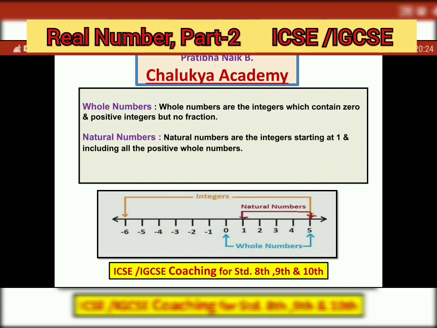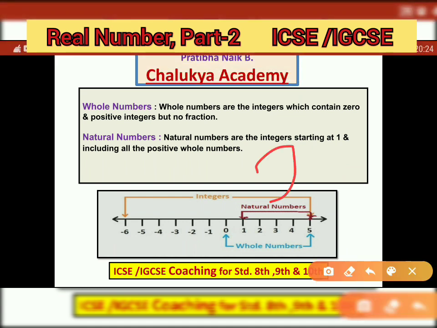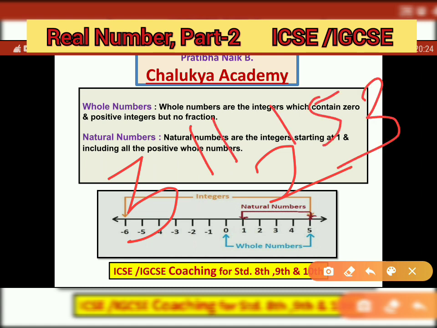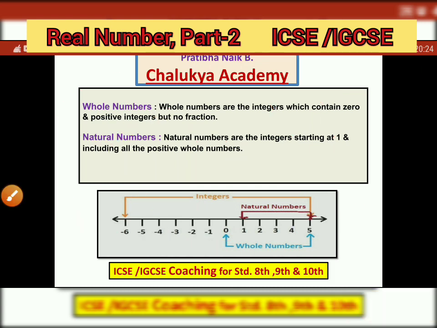No. So whole number means, we can take 2, we can take 3, we can take 11, we can take 153, we can take 1000. So these all are whole numbers. And these are positive numbers, we cannot take negative numbers.